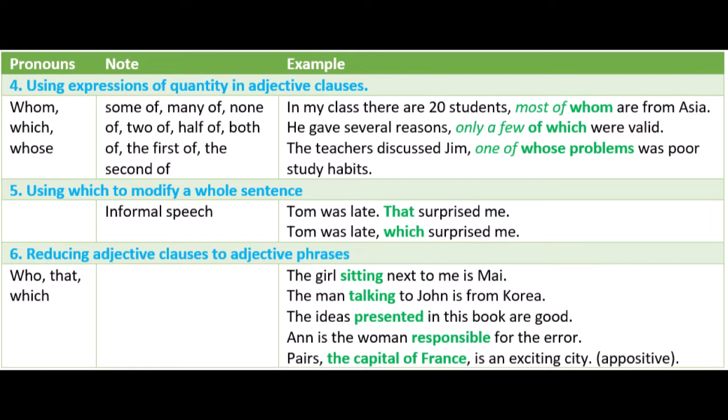4. Using expressions of quantity in adjective clauses. Whom, which, whose. Some of, many of, none of, two of, half of, both of, the first of, the second of. In my class there are 20 students, most of whom are from Asia. He gave several reasons, only a few of which were valid. The teachers discussed Jim, one of whose problems was poor study habits.